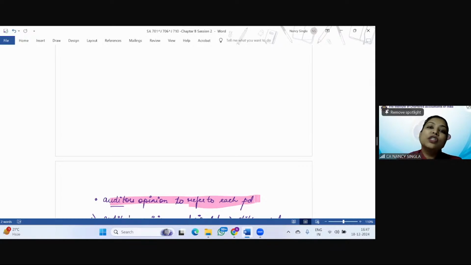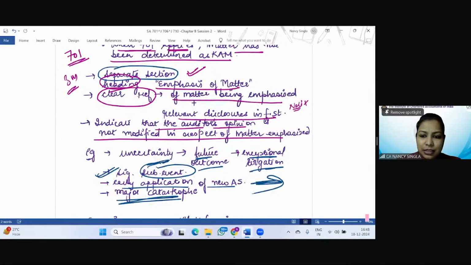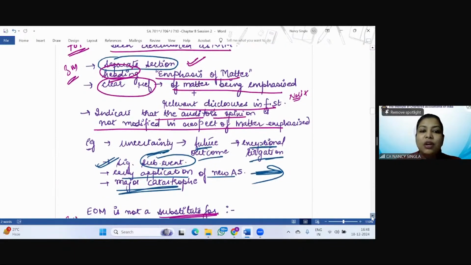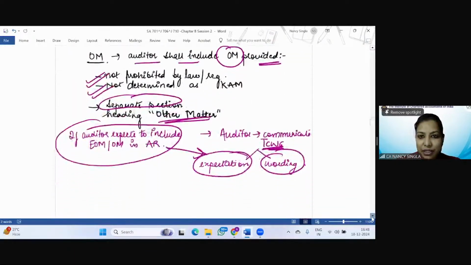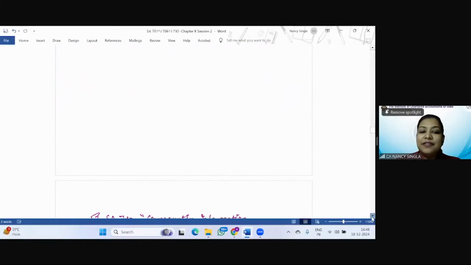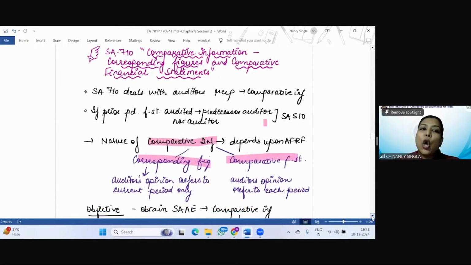But corresponding figures will not refer to each period except in various cases that we are going to discuss. So just try to understand that SA 710, first of all, discusses the comparative information. And then we have seen that comparative information can be either corresponding figures or comparative financial statements based on the applicable FRF.